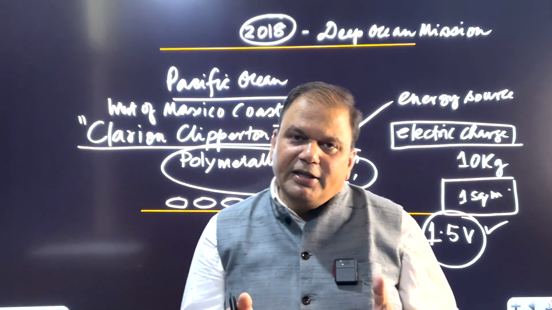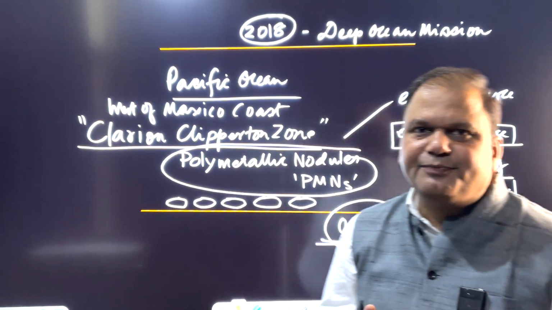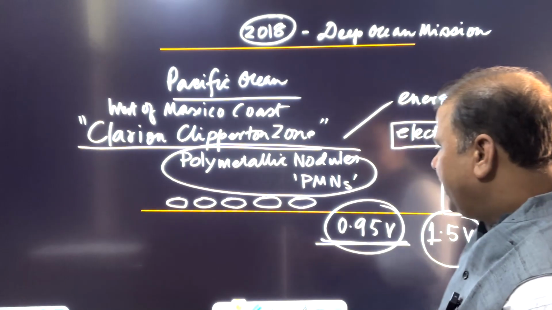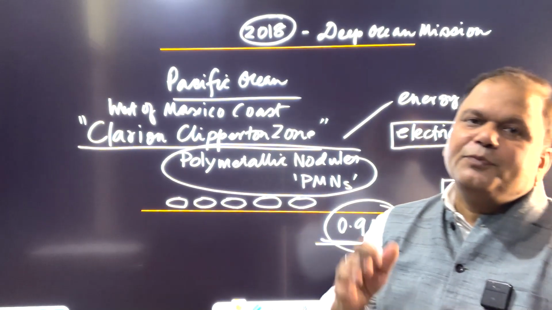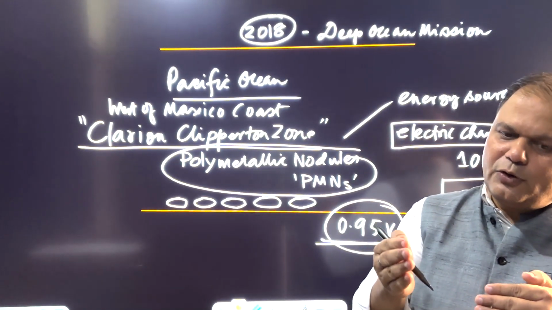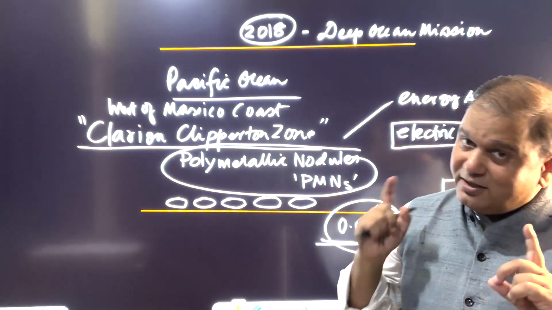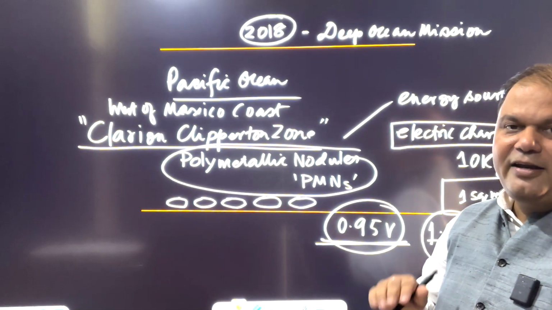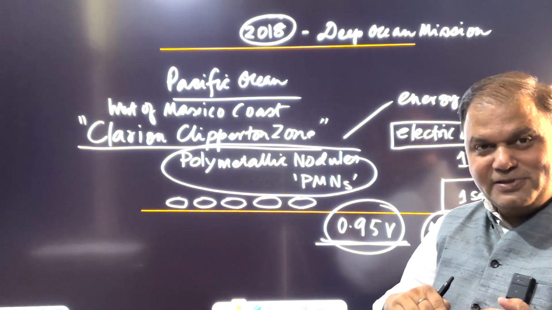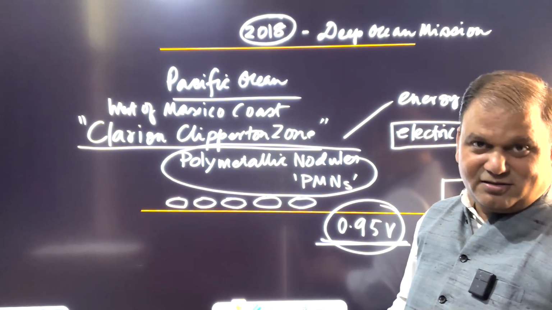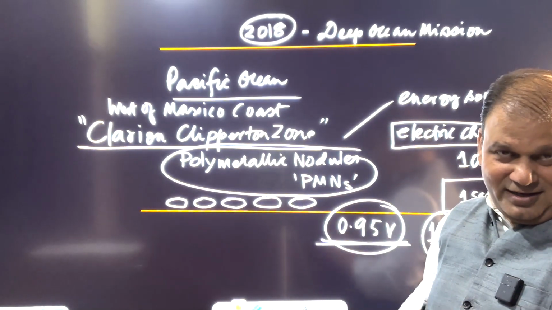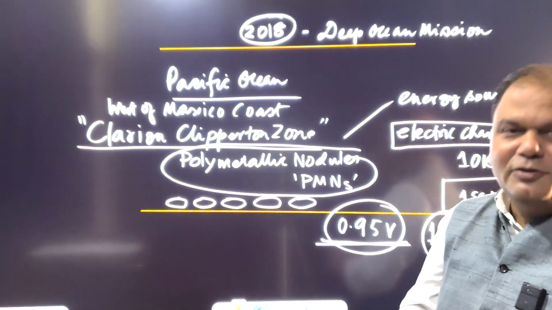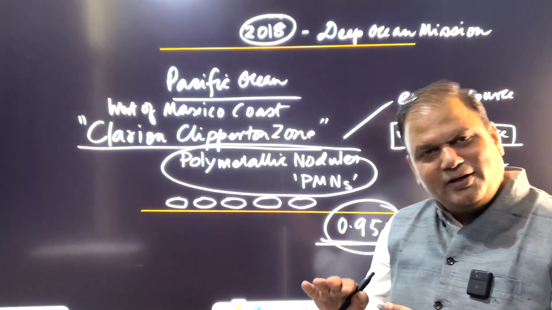So if the PMNs are very close to each other, they can muster the capacity, and this capacity would be utilized for splitting the water molecules into oxygen and hydrogen. And this is the reason why oxygen is present deep inside the ocean also. At certain places, oxygen is present in greater amounts, whereas it should have been very less according to our knowledge till now. But this new discovery says that if you go deep inside the ocean, there are certain places where the oxygen level is high.